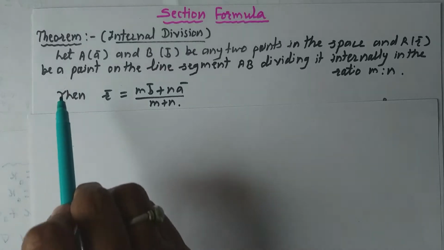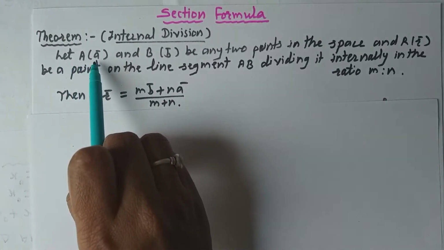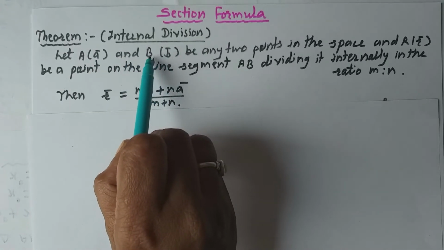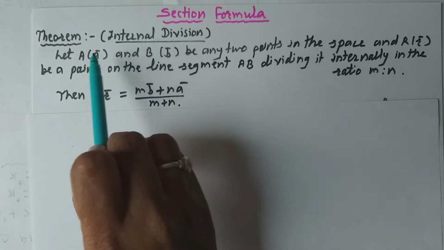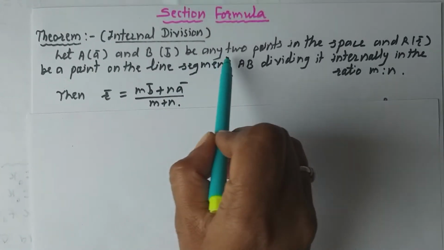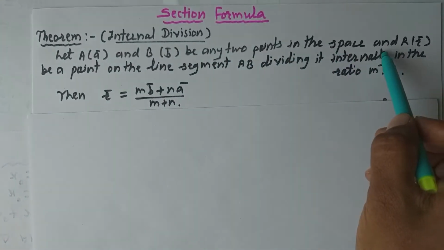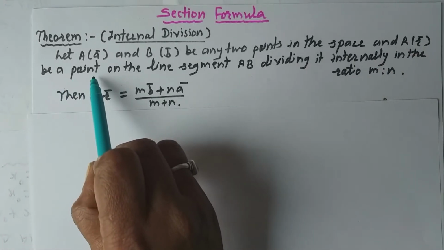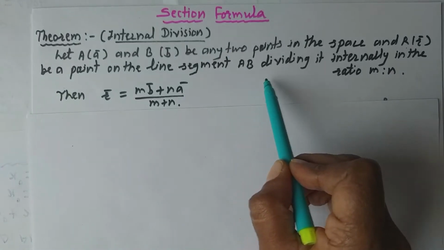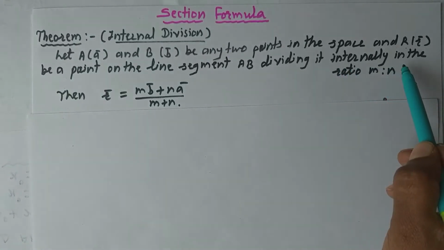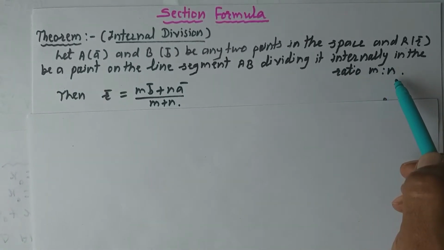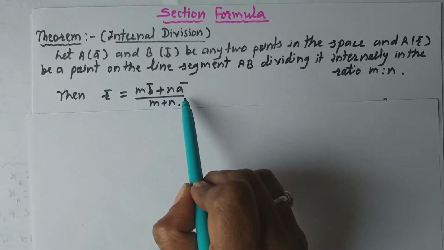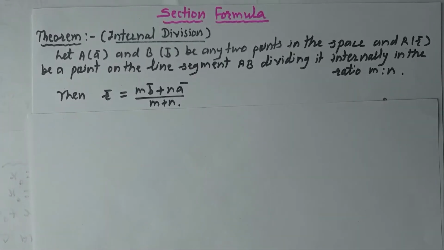Let's see the statement. Let A, here in the bracket, position vector of point A is given as A bar. Here position vector of point B is given as B bar. Let A and B be any two points in the space and R, with its position vector R bar, be a point on the line segment AB dividing it internally in the ratio m is to n. Then R bar is equal to m B bar plus n A bar divided by m plus n.